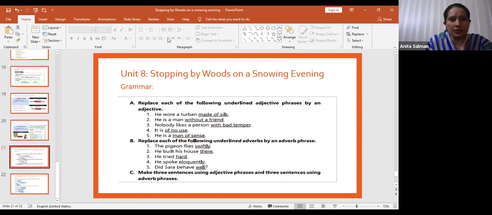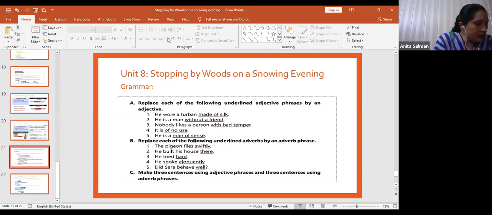Irritable person. Okay. Bad tempered person. Very good. Okay. Now next, it is of use. It is of no use. It is useless. Okay, good.